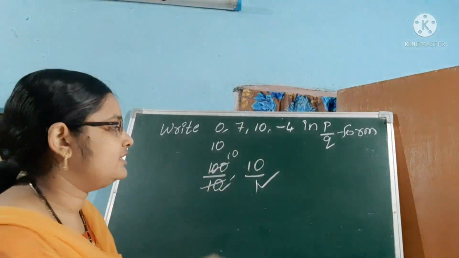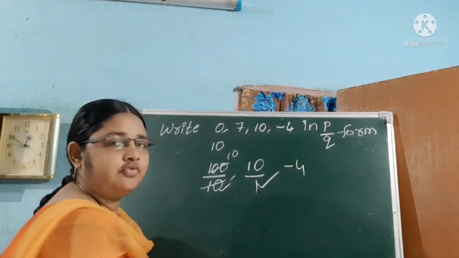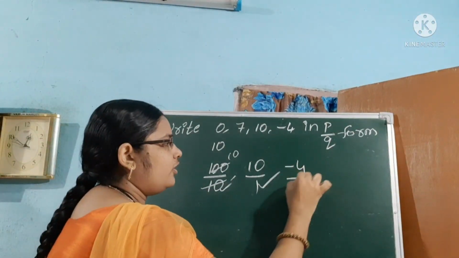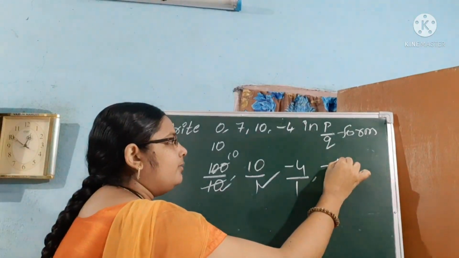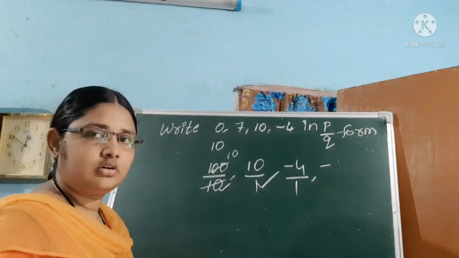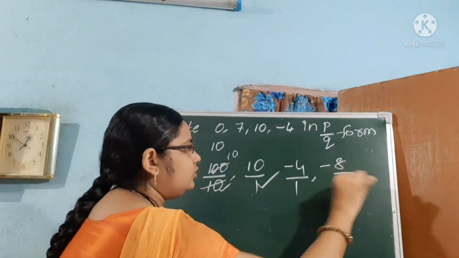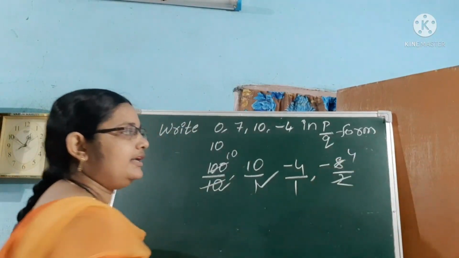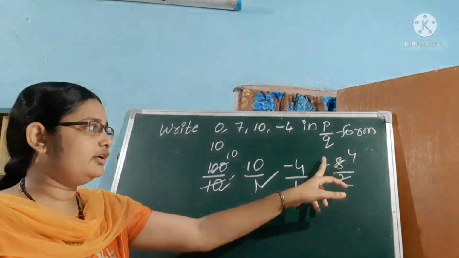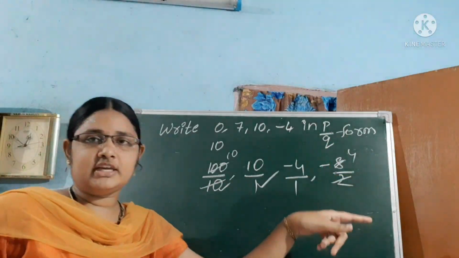Is it clear? Same. Minus 4. So minus 4 by 1 or minus 8 by 2. Two fours are 8. Minus 4, there is no change in the value.